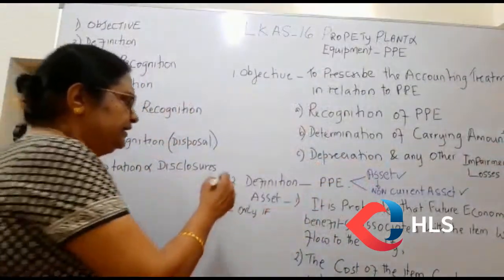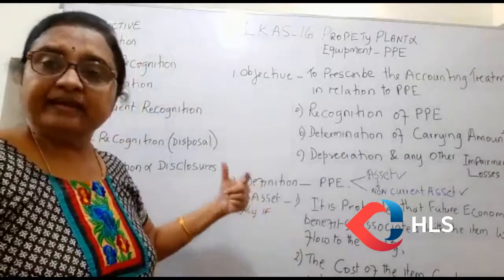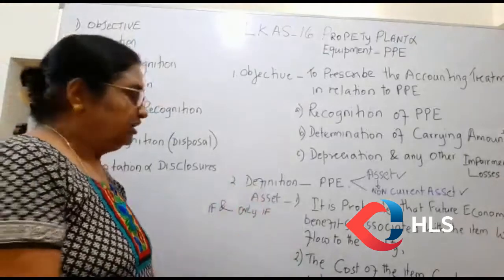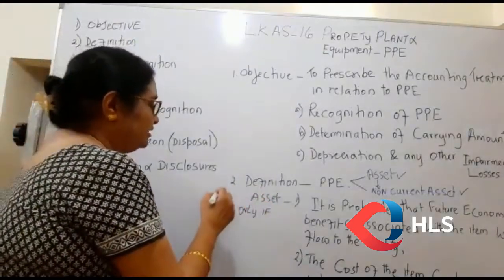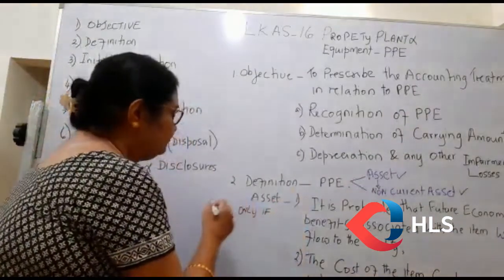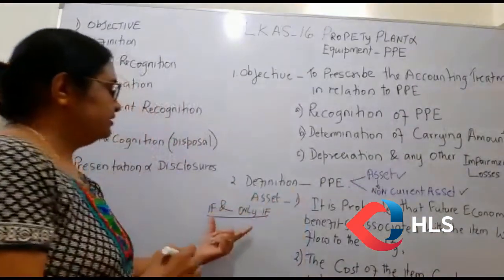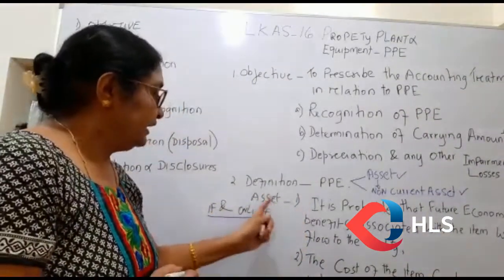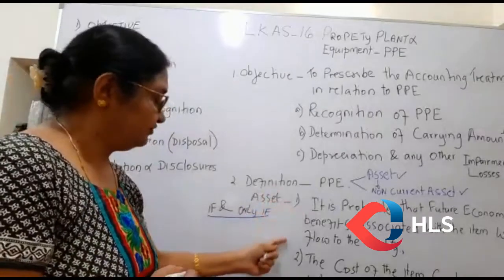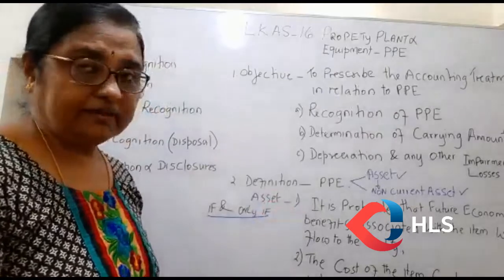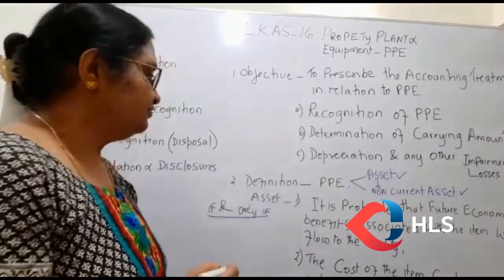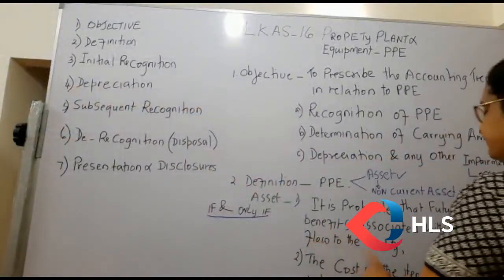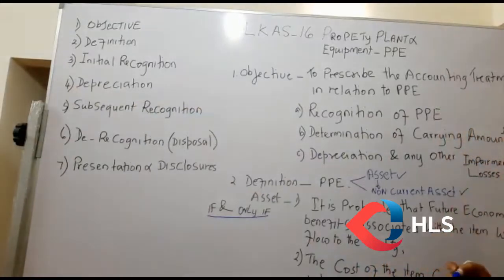Number 1, if any item has to be recognized in the financial statements as an asset, it should satisfy these requirements. If and only if, underline this word, if and only if the item satisfies these 3 requirements. What are the requirements? It is probable that future economic benefits associated with the item will flow to the entity. This is the first requirement.